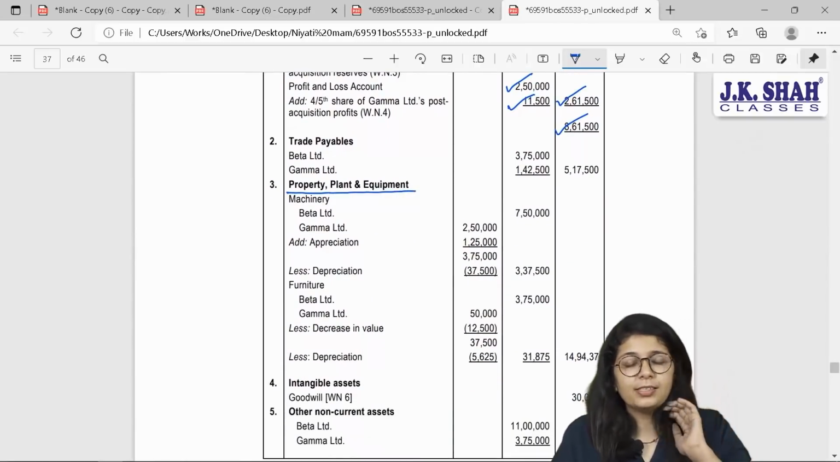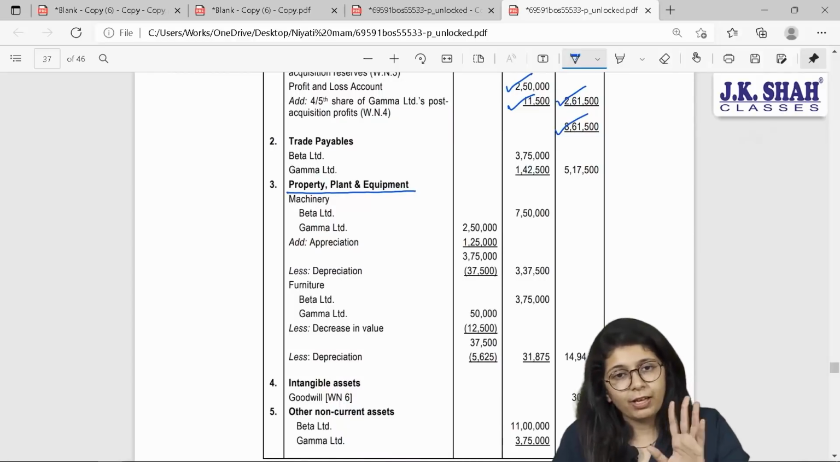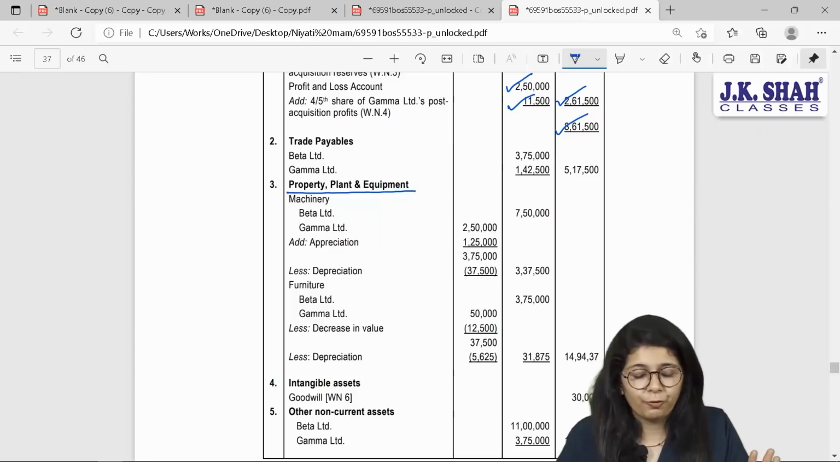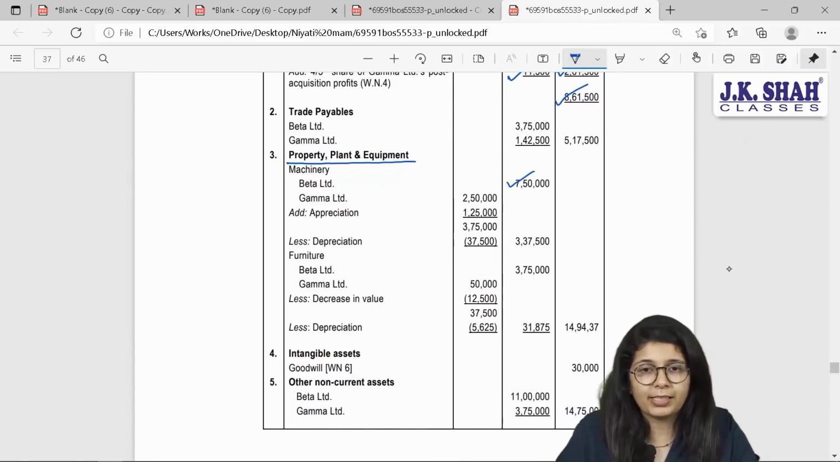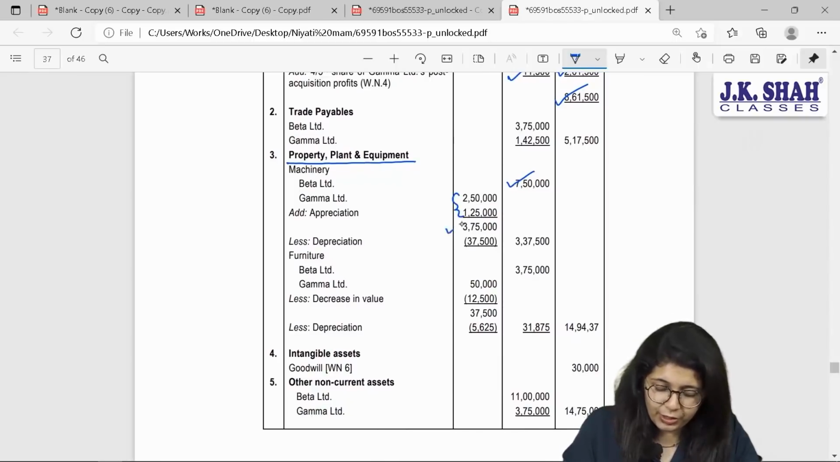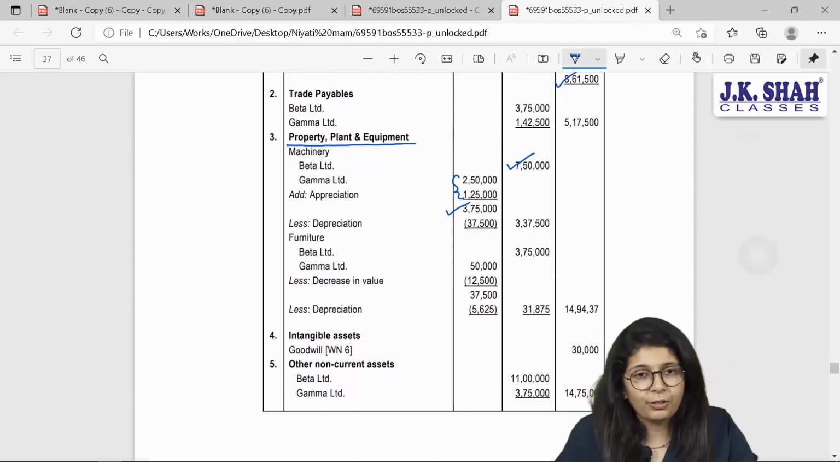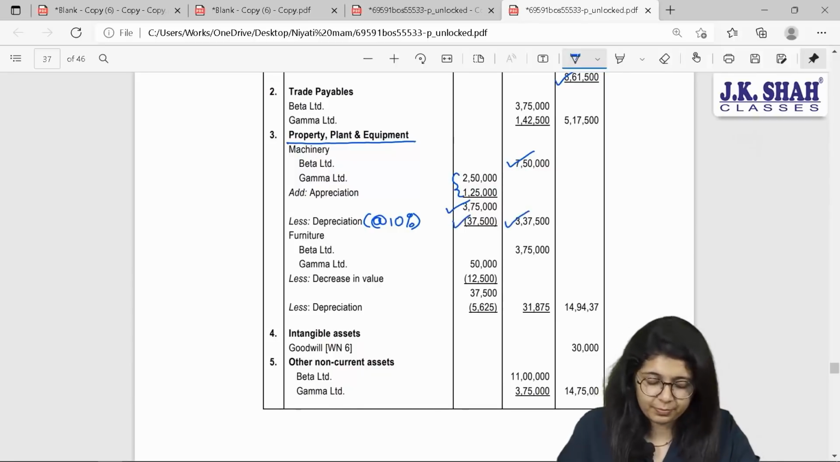Now beta, since we have considered revaluation reserve in our solution, I need to revalue my assets too. Tell me, what should be the value of my asset? Beta's asset will remain same. Beta's machinery will remain same as it is 7,50,000. They have shown total appreciation. You can directly take 3,75,000. That is your new value of machinery, and on that you will be charging depreciation at the rate of 10%, 37,500. You will get your new WDV.